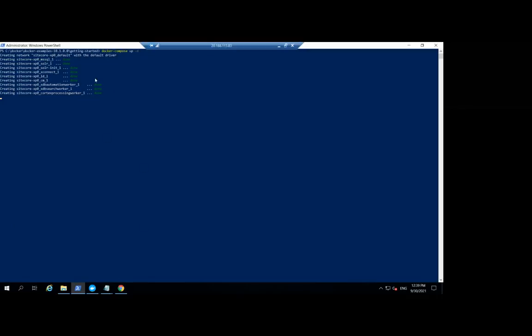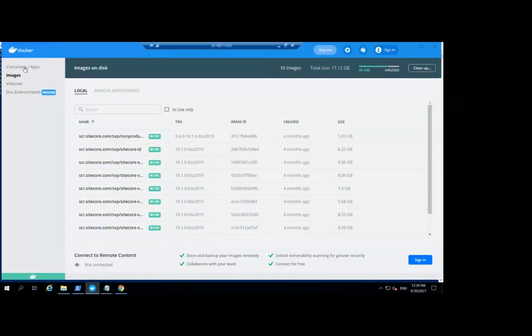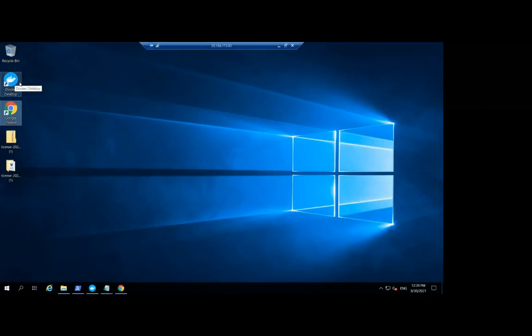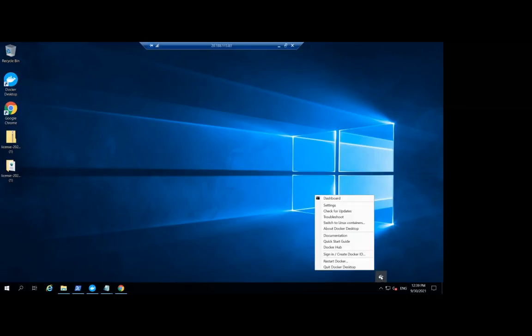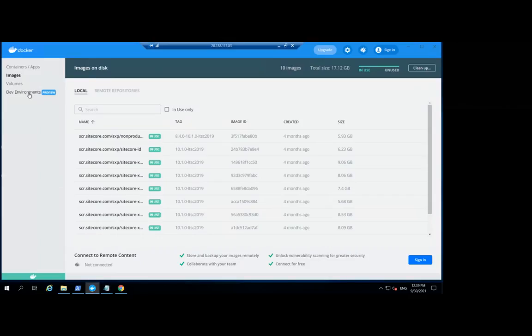While it's coming up, I can show you one more thing. As I told you, this is Docker Desktop, which I have installed, and using this tool we will do our local development. Once it's installed, you have to run it the first time before spinning up the compose, otherwise it will throw an error. Here it will first be running in Linux mode, so you have to switch to Windows containers first. Then it will prompt like this.